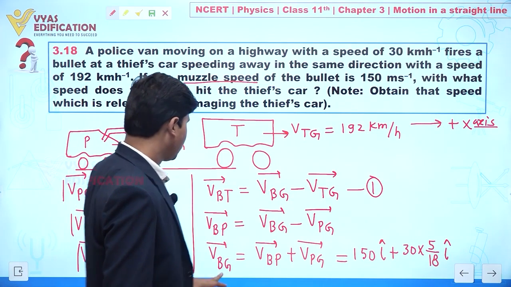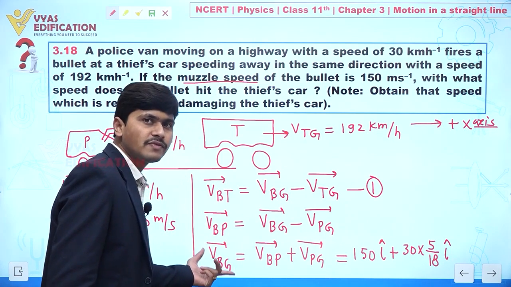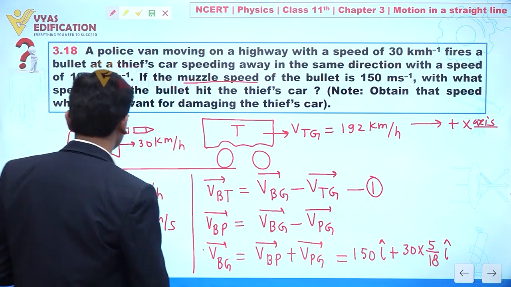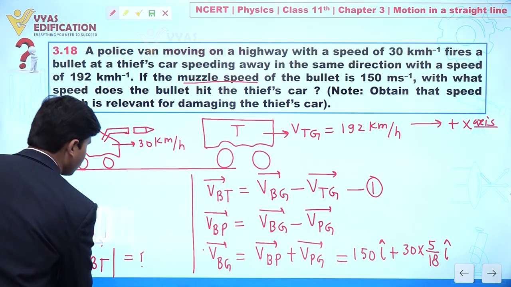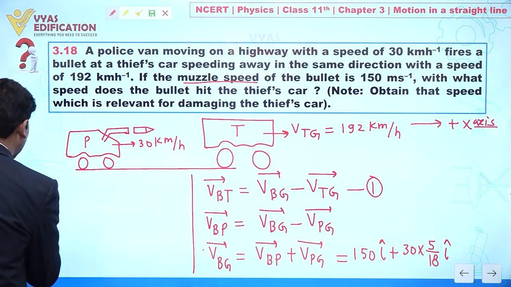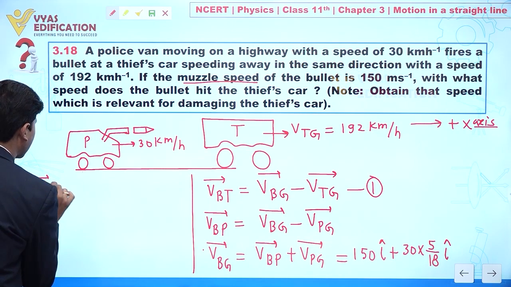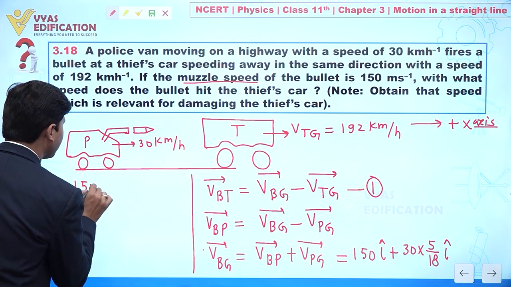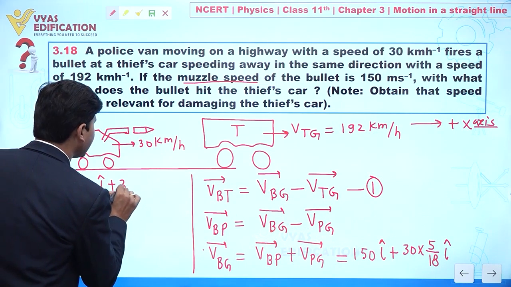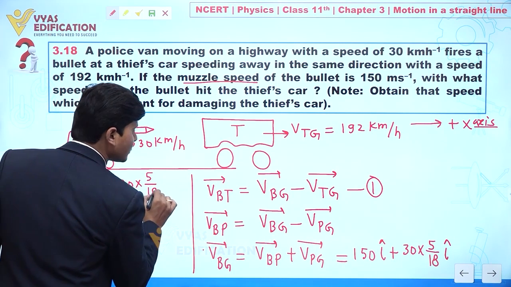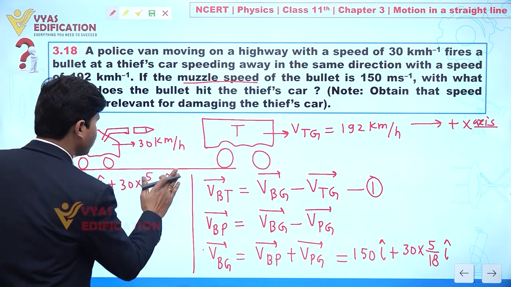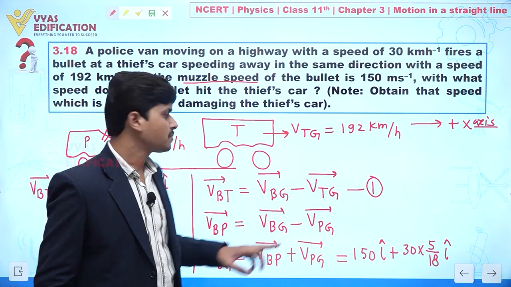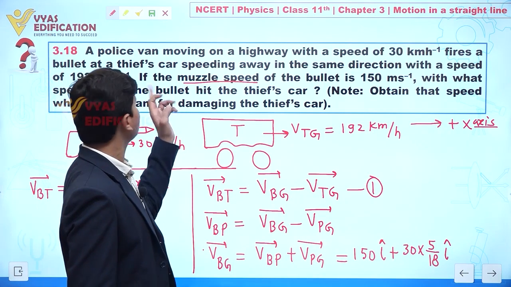Now we will put this value of velocity of bullet with respect to ground in equation number 1. We can write that the velocity of bullet with respect to thief car is given by 150 i plus 30 into 5 by 18 i, minus the velocity of thief with respect to ground, which we know is 192 km per hour.